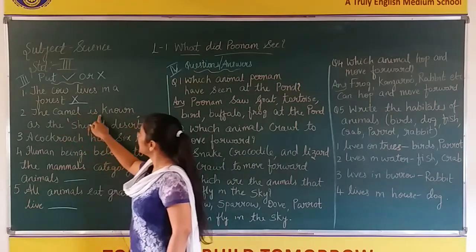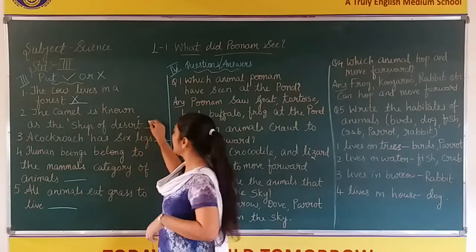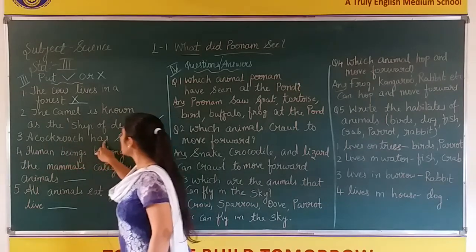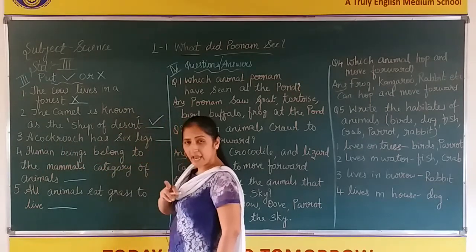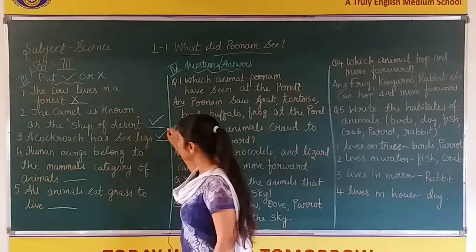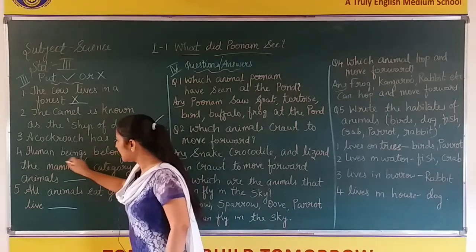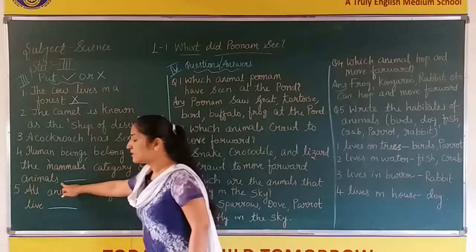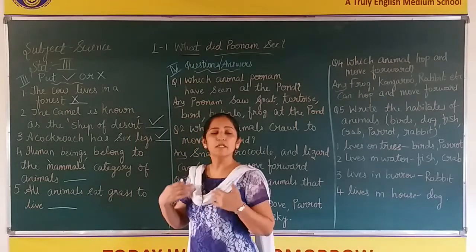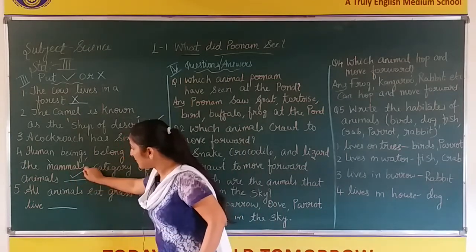The camel is known as the ship of desert. Yes, camel is known as the ship of desert. A cockroach has 6 legs. Yes, the cockroach has 6 legs. Now, human beings belong to the mammals category of animals. Yes, we are what? Mammals. We give birth to young ones. Okay? So, we are mammals.